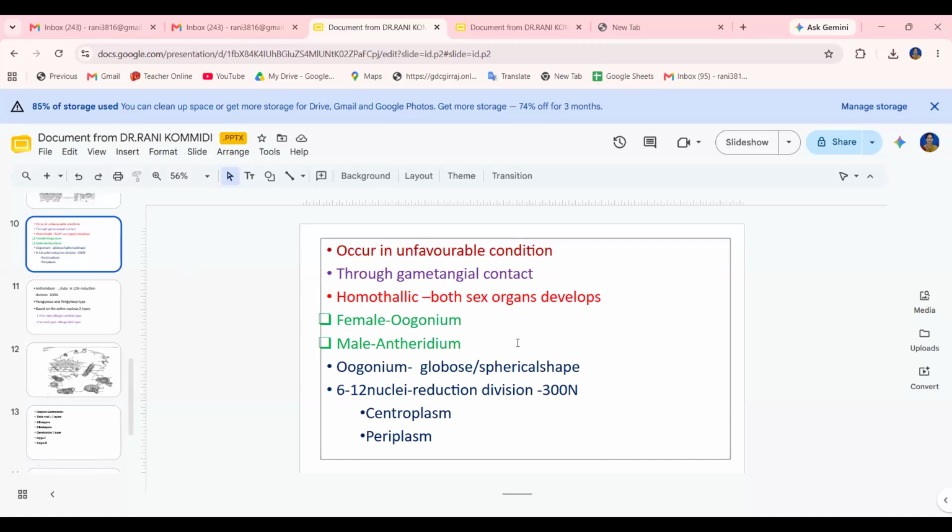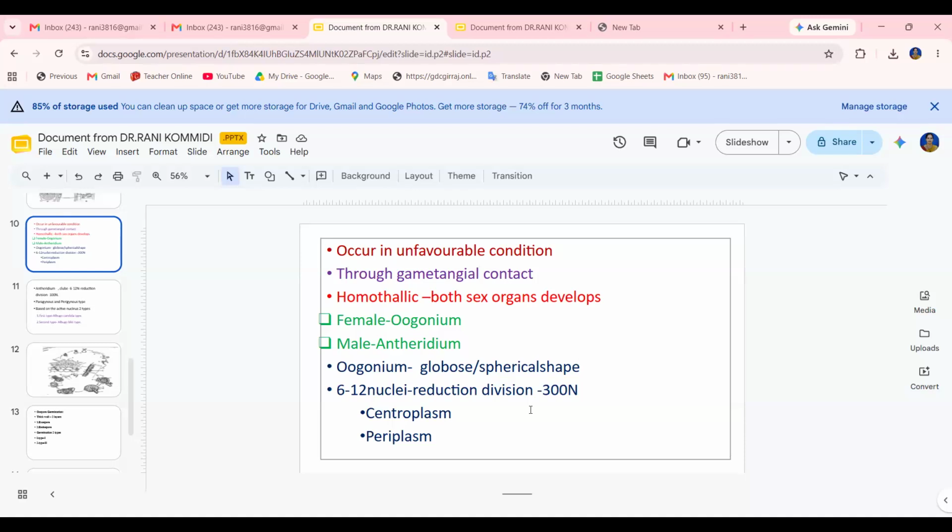So in the homothallic species, both sex organs, female oogonium and male antheridium, are present. The oogonium is globose and spherical in shape. It has 6 to 12 nuclei, and after divisions it ultimately forms 200 to 300 nuclei. It is surrounded by the periplasm and centroplasm. As the oogonium matures, the protoplast is differentiated into an outer, vacuolated periplasm and a central, densely cytoplasmic ooplasm. The ooplasm represents the egg cell, but later all nuclei except one migrate to the periplasm.